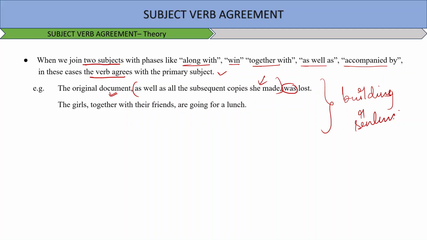Again, the girls are going for lunch. The girls together with their friends, this is extra information to build the sentence, are going for lunch. Okay, so this is how it will be used.